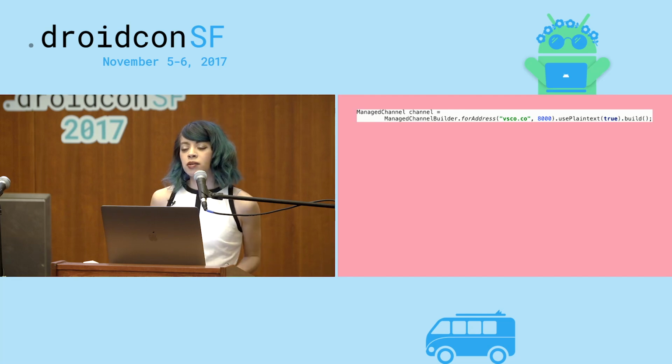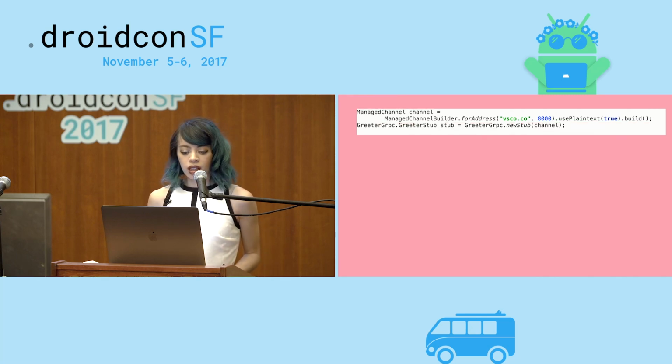We give it a port number. And in this case, just because we're testing, we're saying use plain text is true. Generally, by default, a secure connection like TLS would be used, but in this case, we're just testing, so we don't really need it to be encrypted or anything like that. Next, we use the managed channel to build a stub. The stub contains all of the networking code. You pass in the channel, it does everything for you.